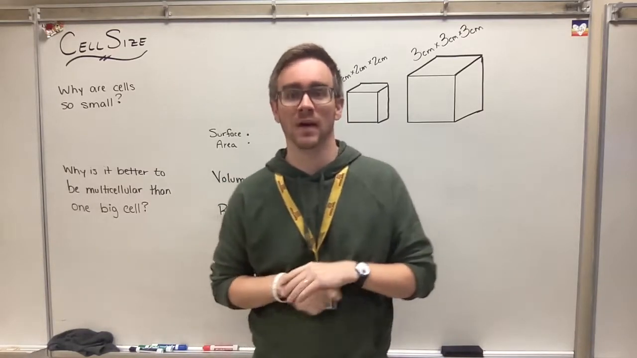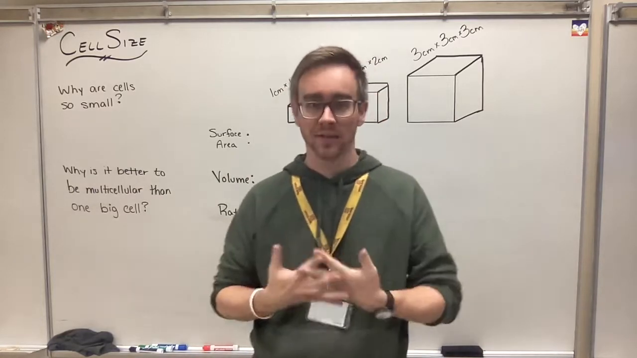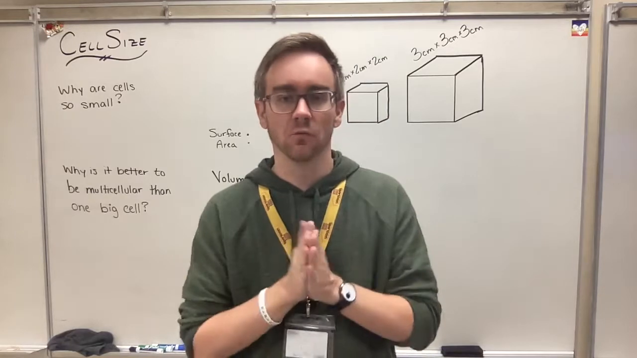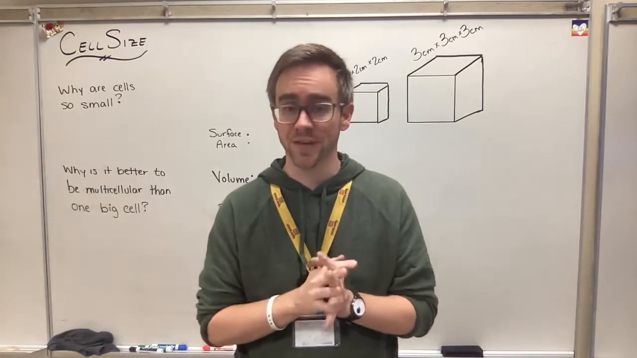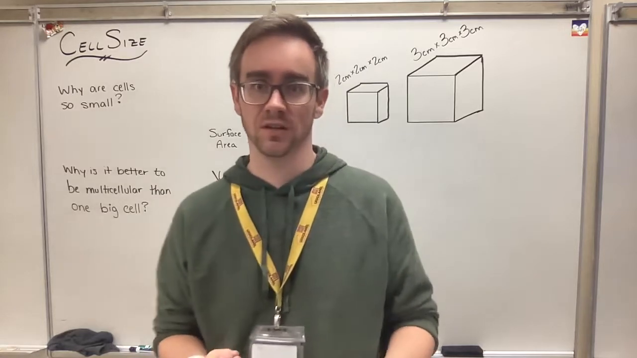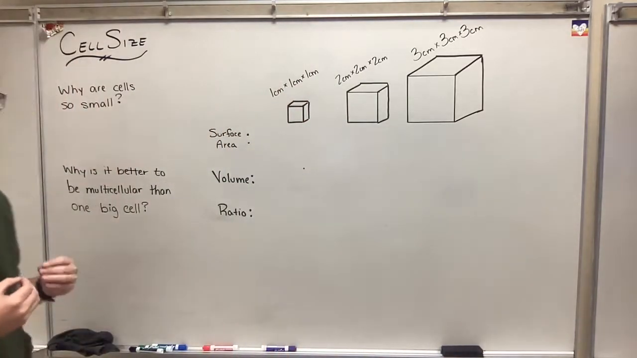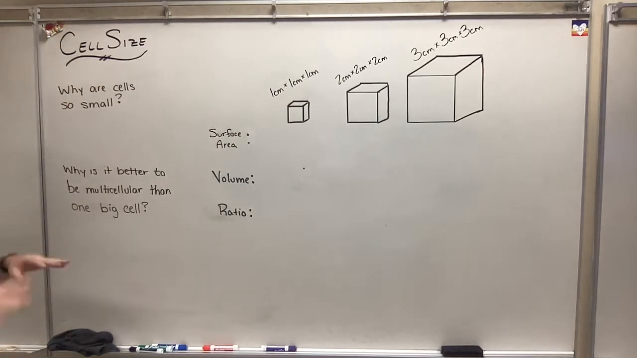Today we're going to talk about cell size, the size of cells, why they are so small. So we're going to have to talk about a couple different things to come to our conclusion. First, let's talk about what we're really focusing on here and the questions we want to have answered. We really want to come down to the end and answer two major questions here. All right. Why are cells so small? All right. And why is it better to be multicellular than one big cell?